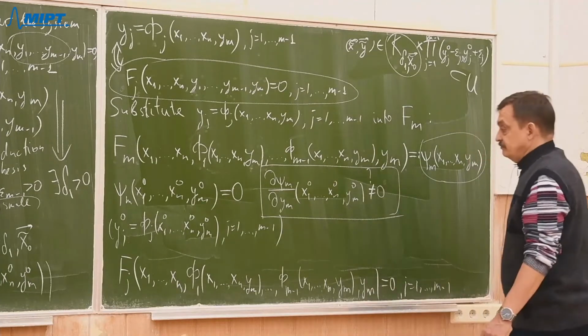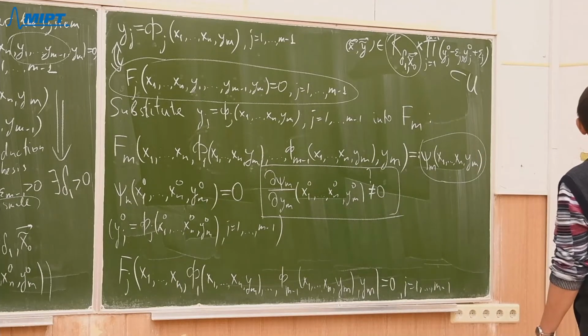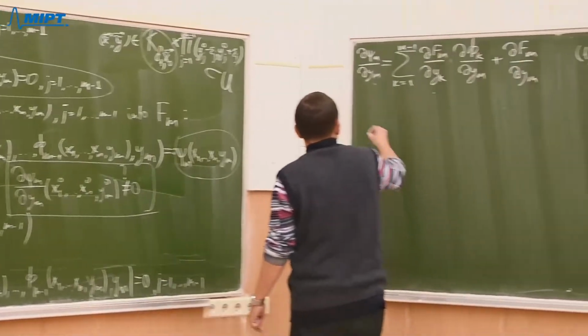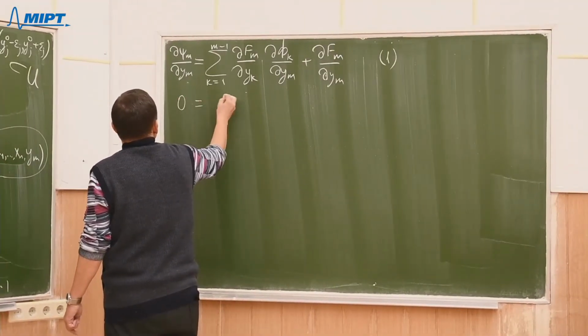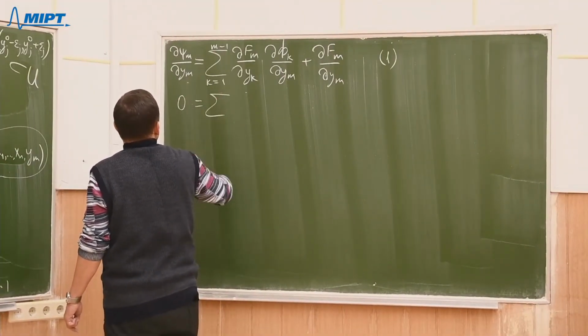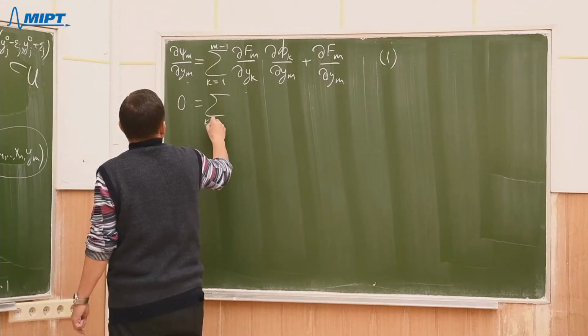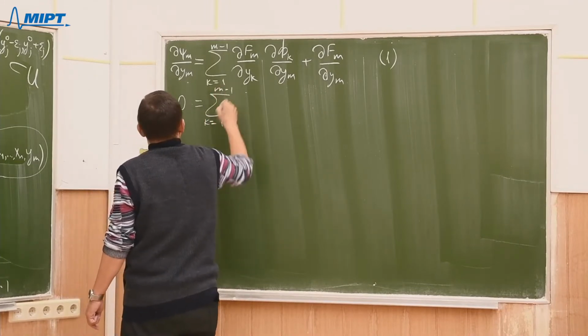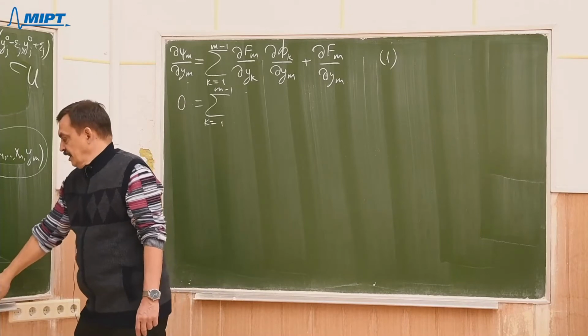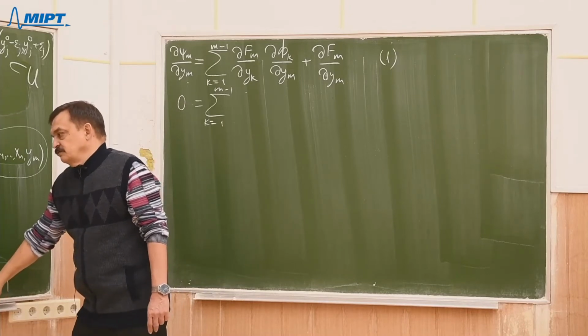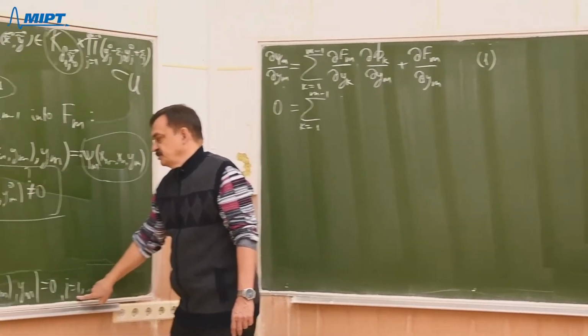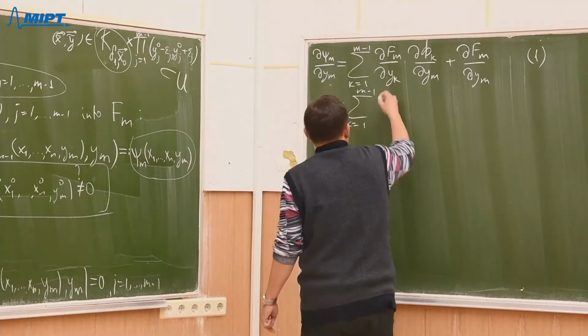then we'll obtain similar equations. Let me write them here. So I'll start with j equals to 1. So we differentiate equation with j equals to 1. What we'll obtain?